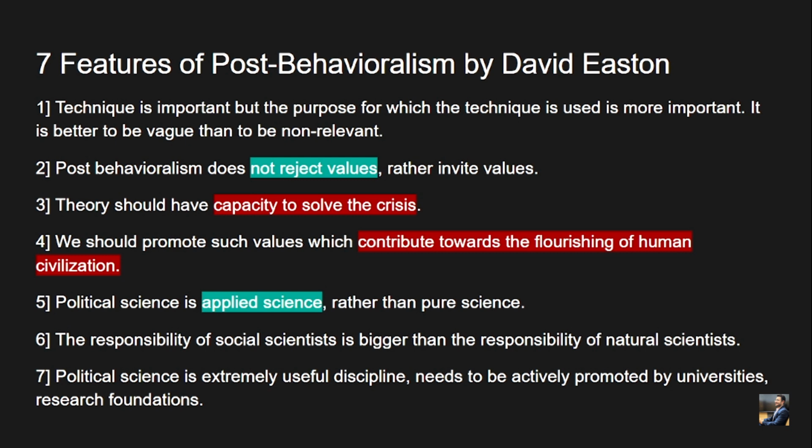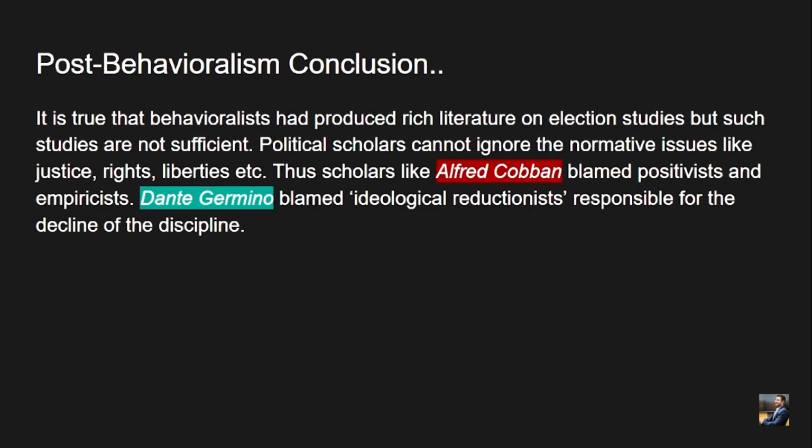Okay, political science is an applied science, right, which can be action oriented. At the same time, it should also be very much relevant to the issues prevailing in society. Hence, it makes it an applied science which can be applied, rather than a pure science. Okay, the responsibility of social scientists is bigger than the responsibility of natural scientists. Very fair point. Political science is an extremely useful discipline, which needs to be actively promoted by universities, research foundations, etc., right?